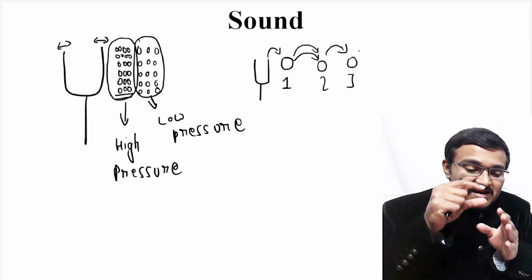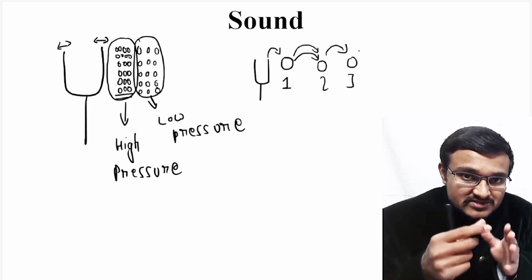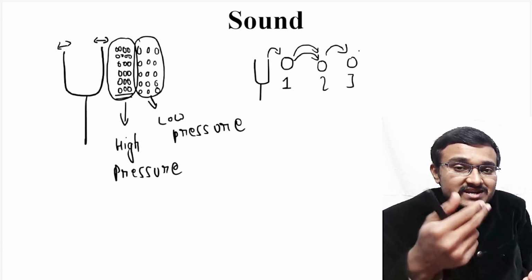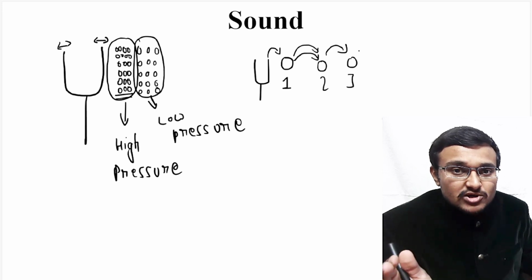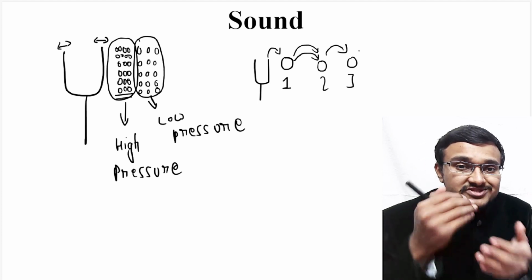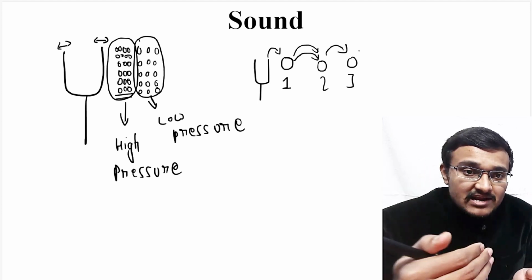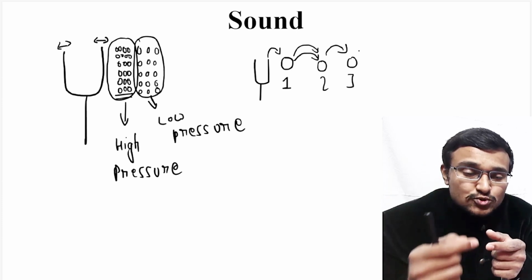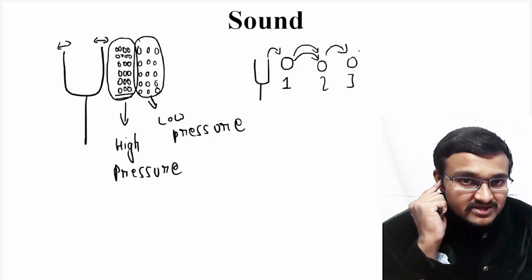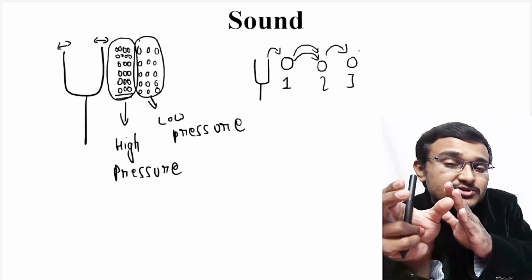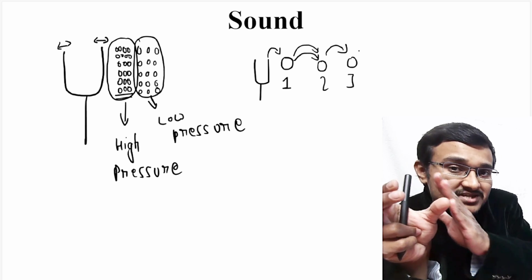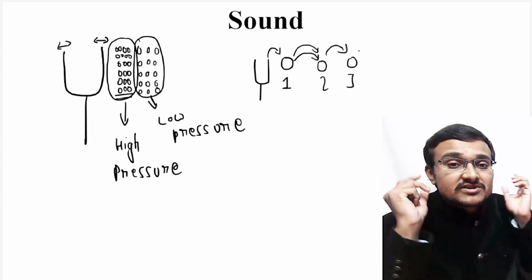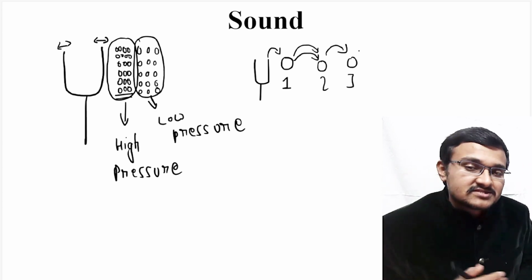So that means every air molecule vibrating around the tuning fork will transfer that vibration to the next immediate air molecules present around it. So these vibrations transfer along the air. So these vibrations are traveling through a medium and reaching your ears. The sound energy produced by that source travels through a particular medium and reaches your ear, and your ear can hear those sounds.